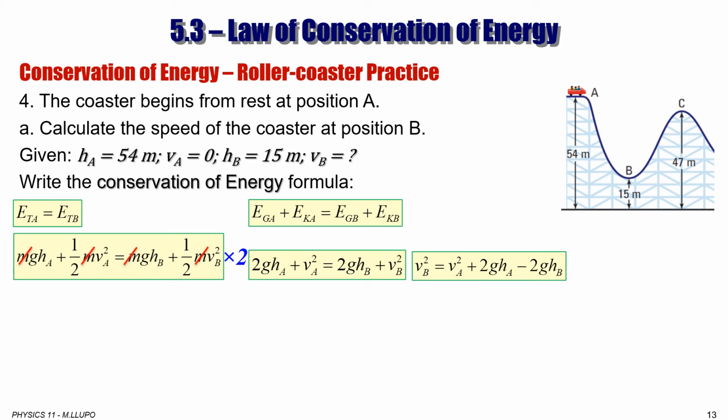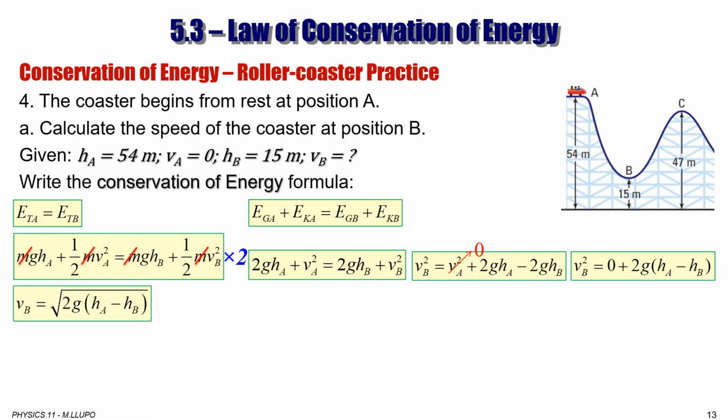Now there are two things that we can do here. We can get rid of Va squared because it's 0, start from rest. And we can factor 2g because it's the same on both. And then we have Vb squared is equal to 0 plus 2g(Ha minus Hb).